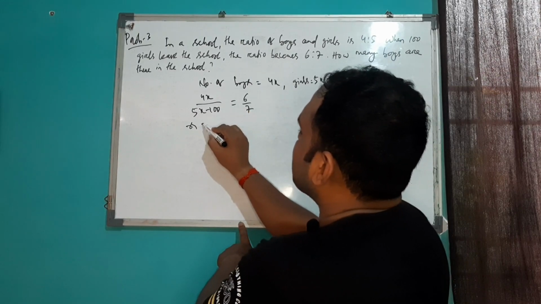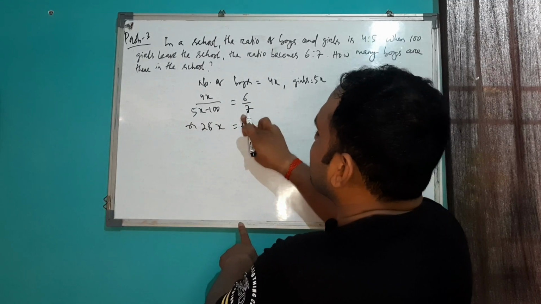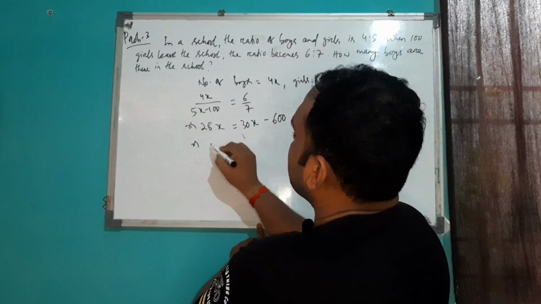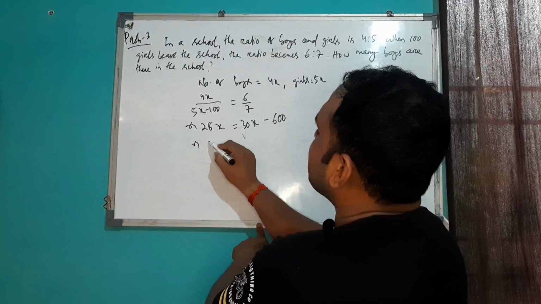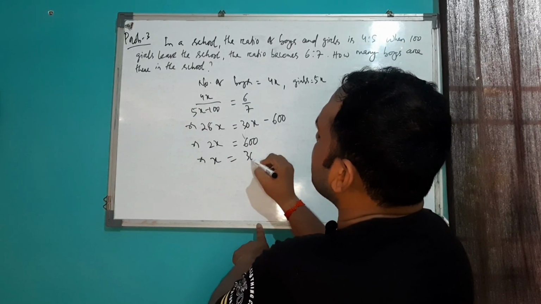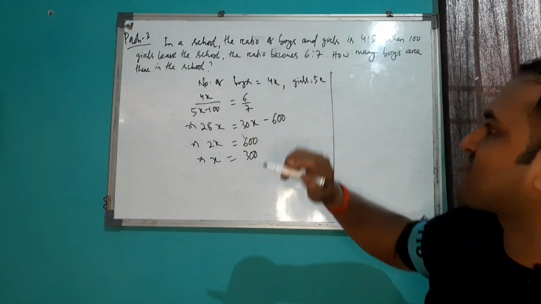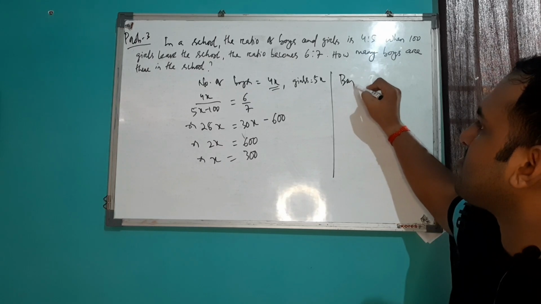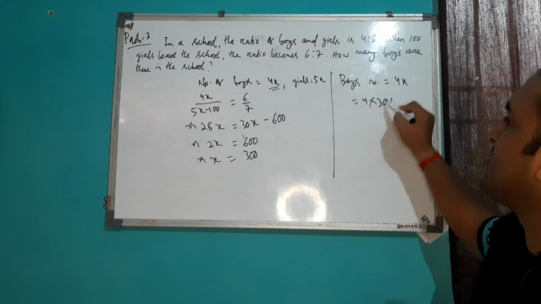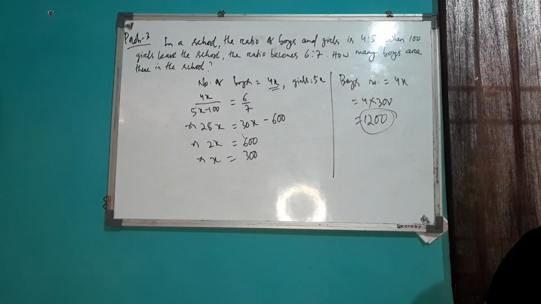So by cross multiplication method, we can write it as 28x equal to 6 into 5x minus 100. This is your 30x minus 600. So this is your 30x minus 28x is your 2x equal to 600. It means x equal to 300. And in your question it is asked to find out how many boys are there in the school. So the number of boys equal to 4x. It means 4 into 300 equal to 1200. So in this way you can calculate such type of problem.